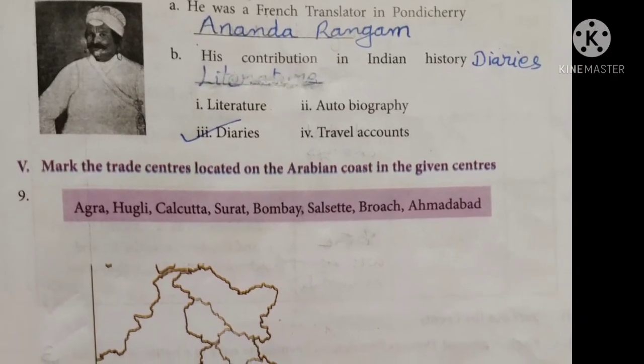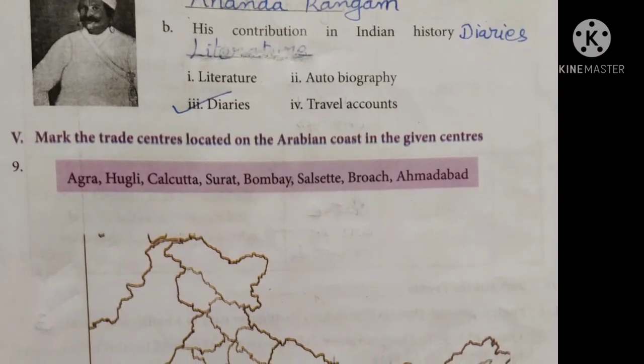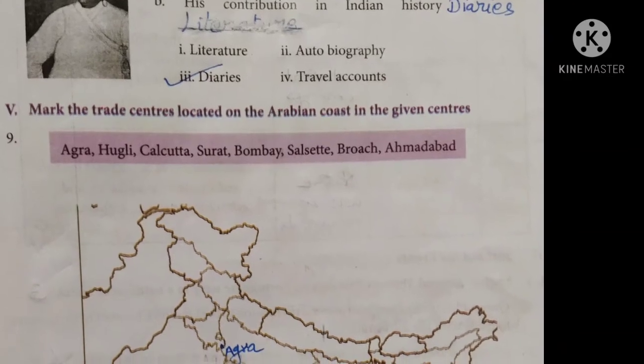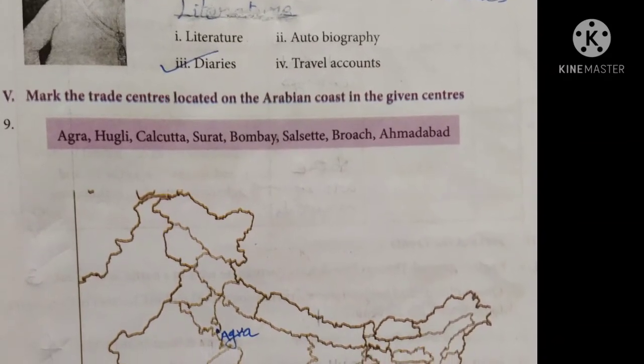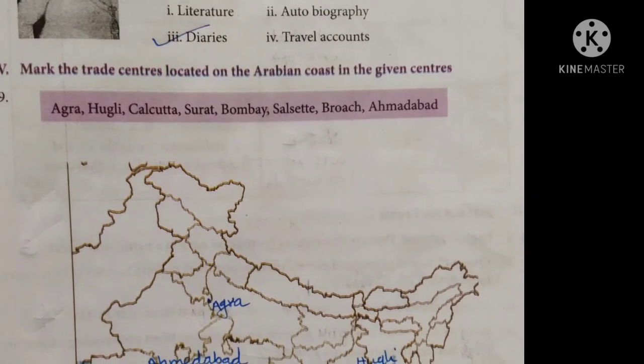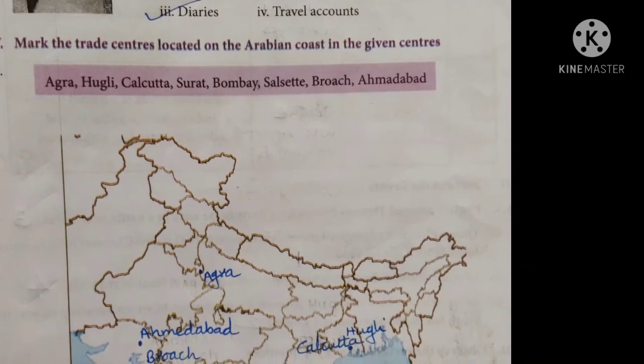And mark the trade centers located on Arabian coast in the given map. So here the places of trade centers are given. We have to mark it in the map. So here I have marked the places. You can copy it.